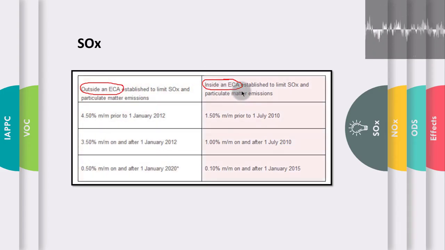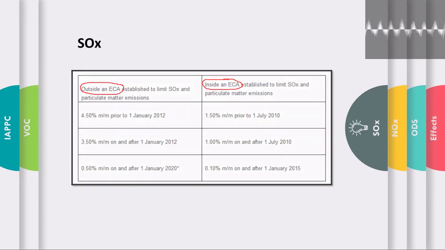Now this side is for ships which are inside a sulfur emission control area. Before 1st July 2010, the sulfur emission limits were 1.5% mass by mass. After 1st July 2010, the reduced limits were 1% mass by mass. And after 1st January 2015, the sulfur emission limits were further reduced to 0.1% mass by mass. So as you can clearly see, the SOx emission regulations are becoming more stringent as time passes by.